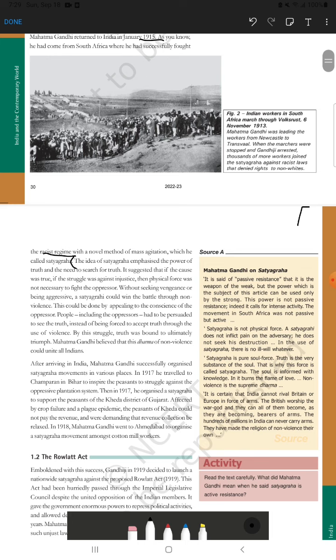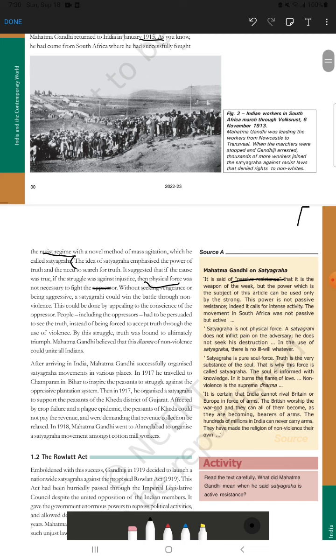It suggested that if the cause was true, meaning if you are fighting for a true cause, against injustice, then there is no need of physical force. Truth and non-violence are enough to fight against that oppression. This will be your second point. What will be your third point? The third point is that it is not passive resistance, it is active resistance, because passive resistance is the weapon of the weak, and Gandhi found that Indians were strong enough to raise their voice against the British government and their illegal policies and programs.